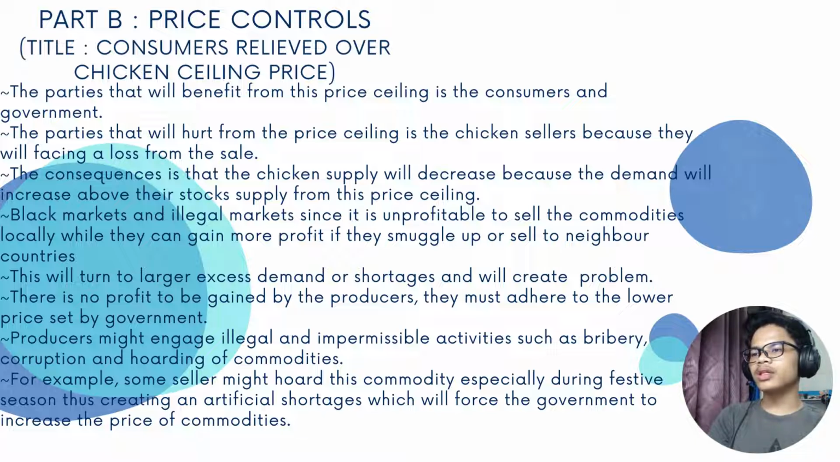Producers might engage in illegal and impermissible activities such as bribery, corruption, and hoarding of commodities. For example, some sellers might hoard this commodity, especially during the festive season, thus creating an artificial shortage which will force the government to increase the price of commodities. In our opinion, we think that the ceiling price was the right decision because the supply of chicken nationwide was sufficient and stable.